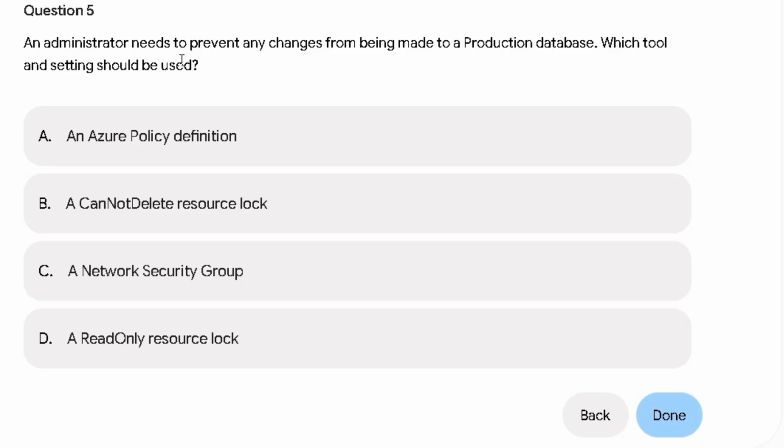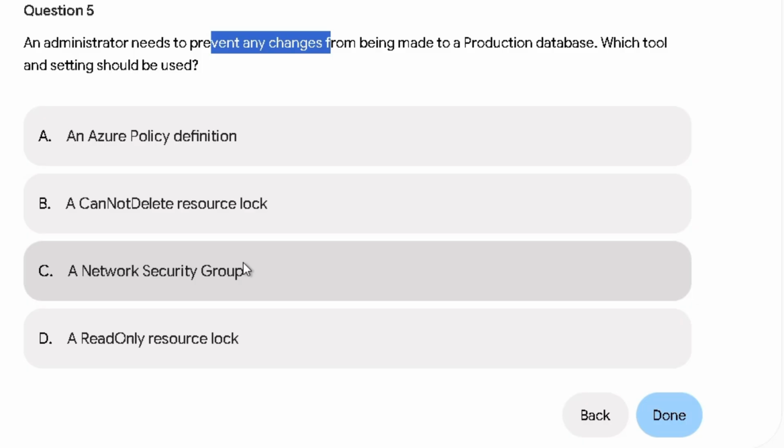An administrator needs to prevent any changes from being made to a production database. Which tool and setting should they use? Let's start reading. An Azure policy definition, this will block some stuff or deny me from doing stuff. So definitely not. A cannot delete resource lock? If I apply cannot delete, they will still be able to make changes, and they need to prevent any changes. So this is not correct.